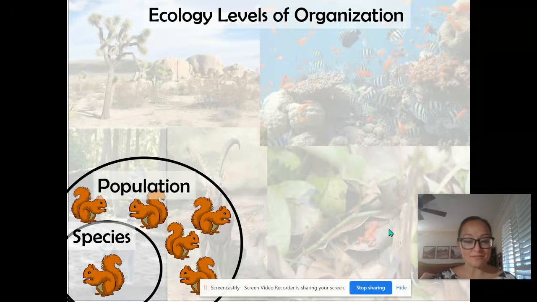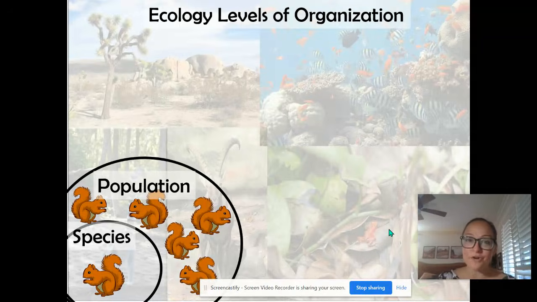For example, I have some squirrels here. In population ecology, you could say the squirrel population in Big Bear, California, or the squirrel population in the Grand Canyon. You would have to have a defined area so you have a way to study how that population is being affected by outside sources, by other animals or by the weather or climate, etc.